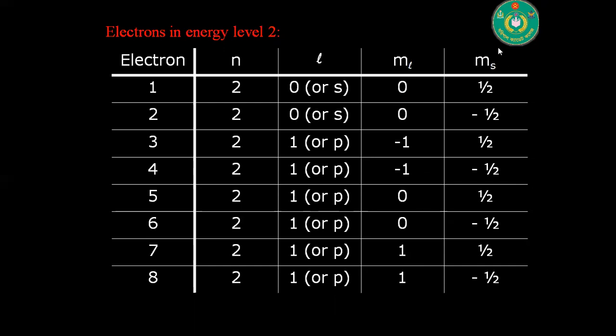And for the spin quantum number, these are the directions of different electrons in the second higher energy level. Here 1, 2, 3, 4, 5, 6, 7 and 8. There are 8 directions, 2 directions in different orbitals, and there are 8 electrons that exist in the second highest energy level. So in the second highest energy level, the maximum electron bearing capacity is 8, and this is represented by using these 4 quantum numbers.